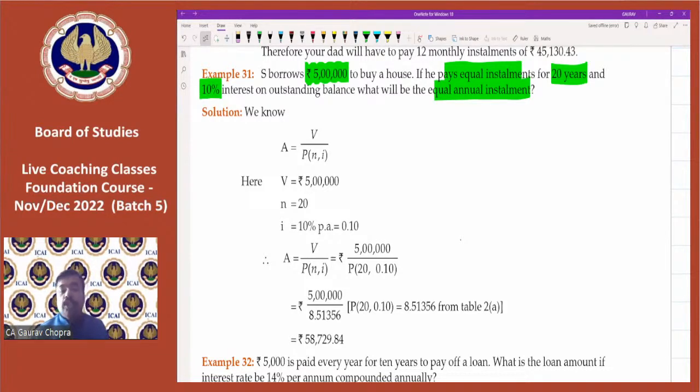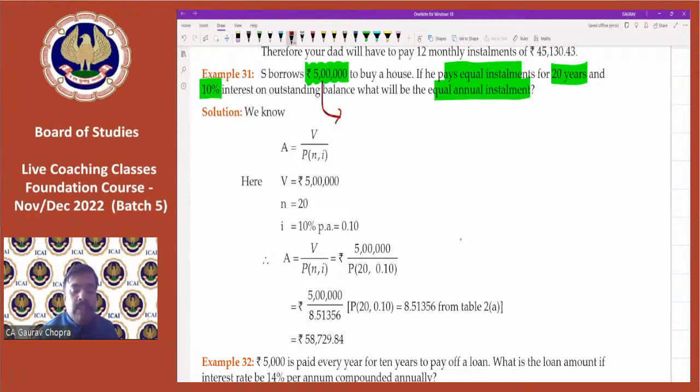Okay, so let us think: if I am taking the loan today for buying the house, that means I am receiving 5 lakh today. So this today value is known as the present value. From this, you will always get the hint: whenever we are borrowing or taking a loan, the present value is given to you.